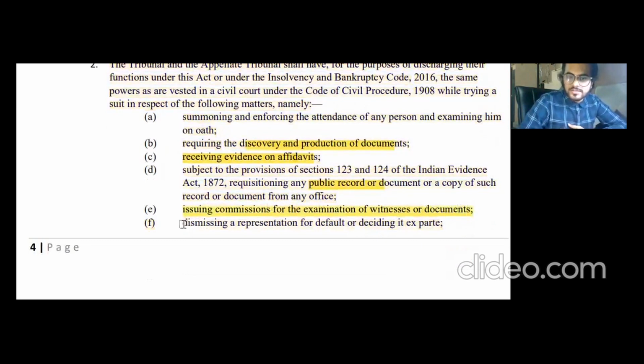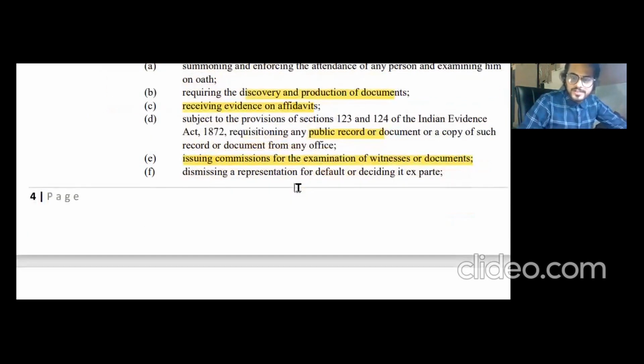All right, so they can dismiss a representation ex parte. Ex parte basically means that you can dismiss a case without consulting the other party concerned. So you can dismiss a representation for default, or decide it ex parte. All right, this is also the power of NCLT and NCLAT.